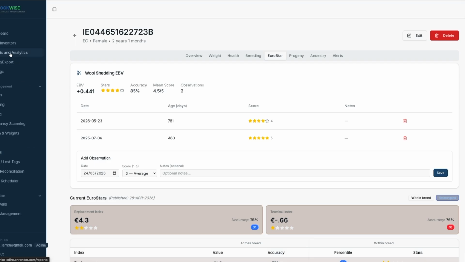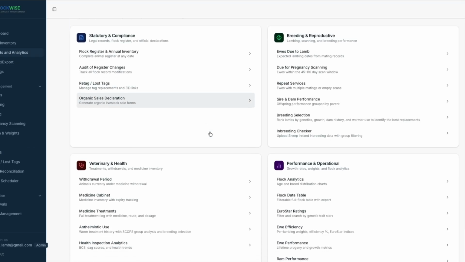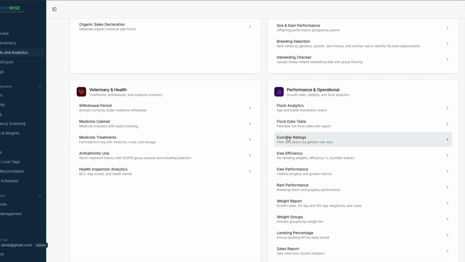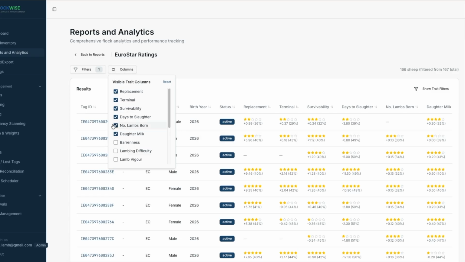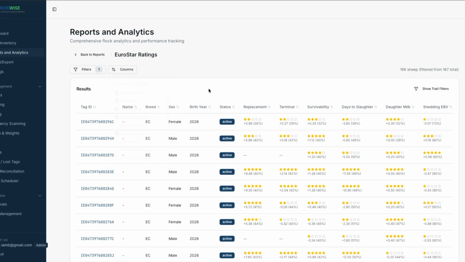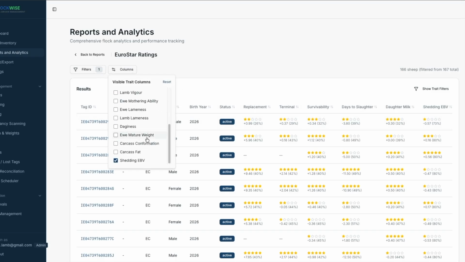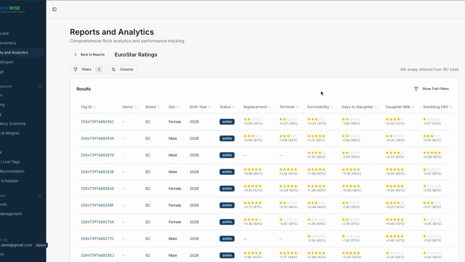Now if I go to reports and analytics, there's a bunch of different reports here, very helpful. If we look at the Eurostar ratings, this is across the entire flock. So if I tidy this up a bit, if we go columns, let's take out number of lambs born, for example, and the shedding EBV comes in here too. You can toggle lots of different traits on or off depending on what you want to have a look at.